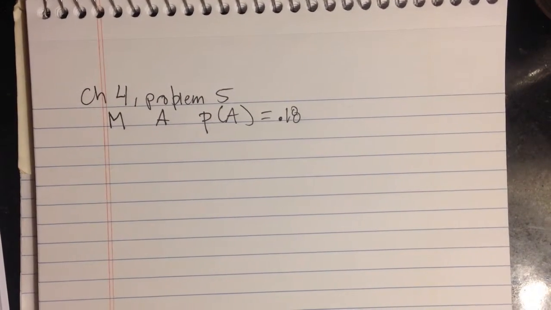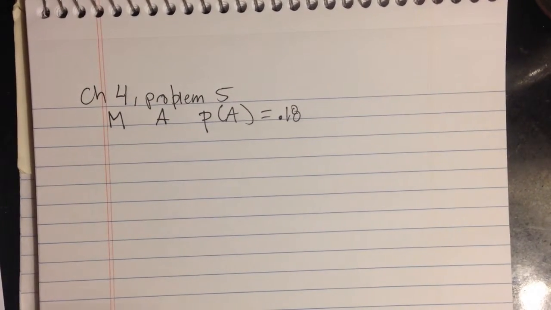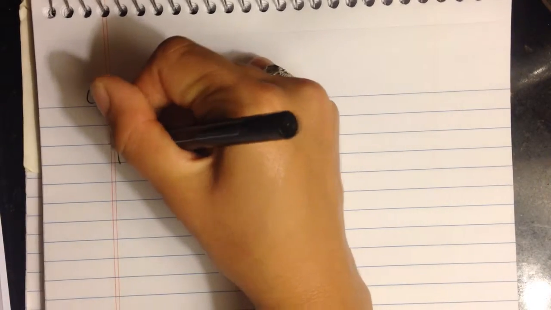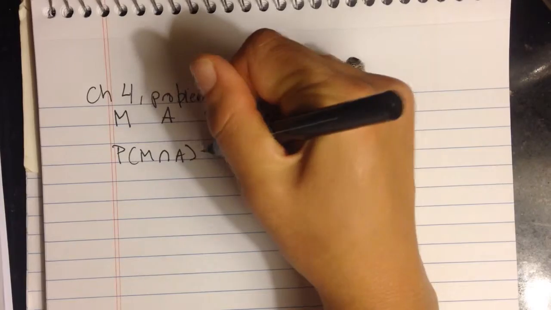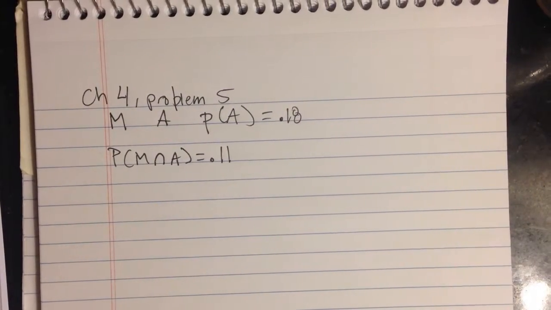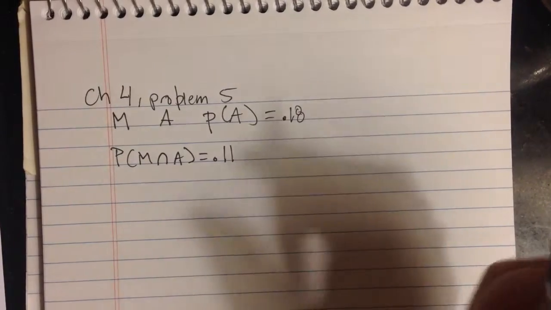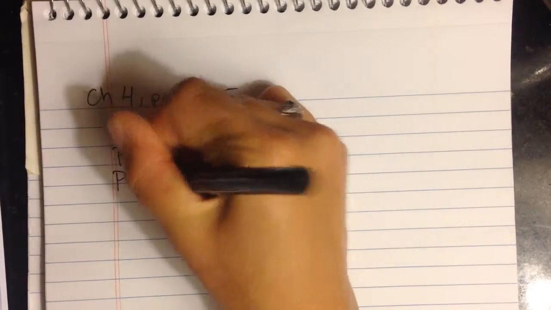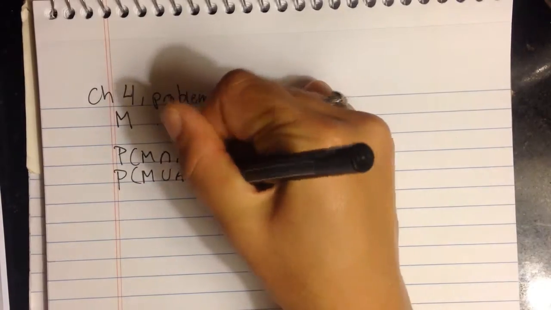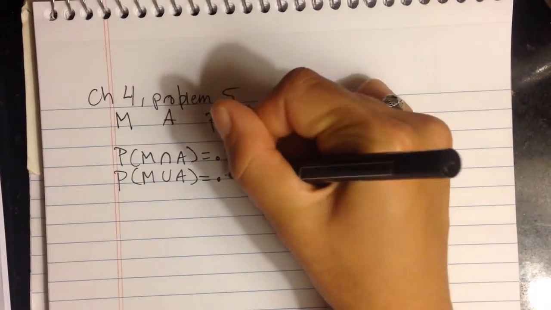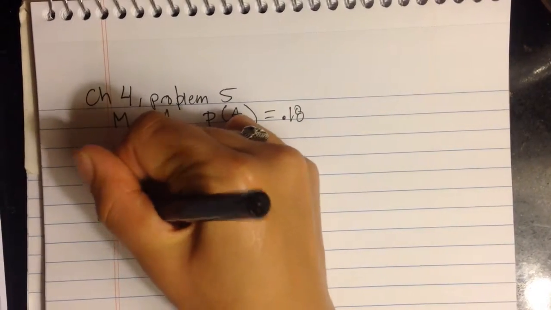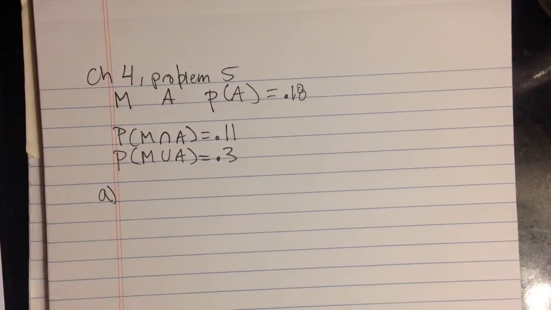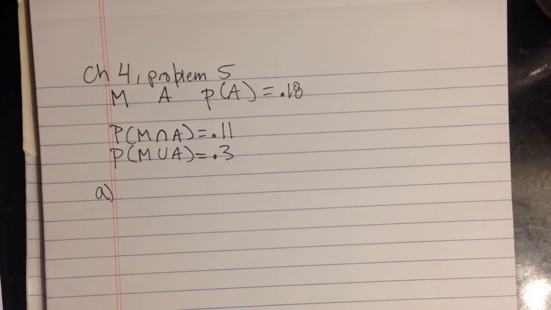The probability of receiving both scholarships is 0.11. That is an intersection. So that is P of M intersect A equals 0.11. The probability of getting at least one of the scholarships is 0.3, and that's a union. So that's P of M union A equals 0.3. Now, the first question is, what is the probability that you will receive a merit scholarship?